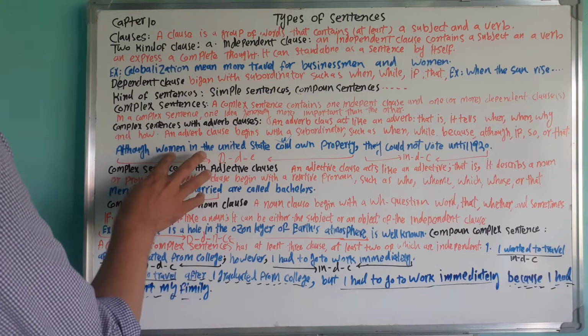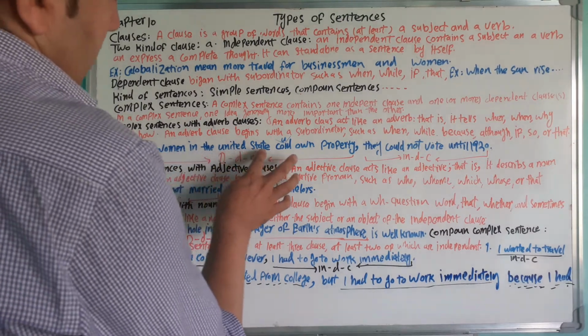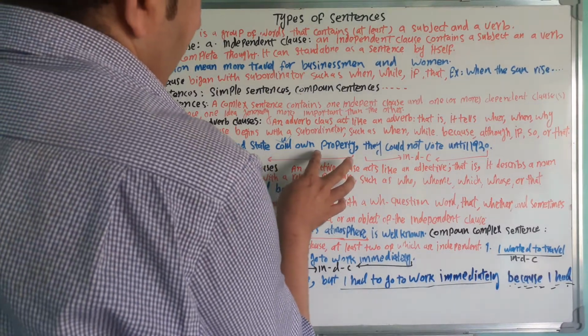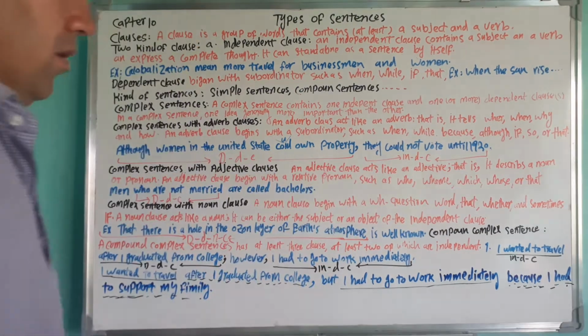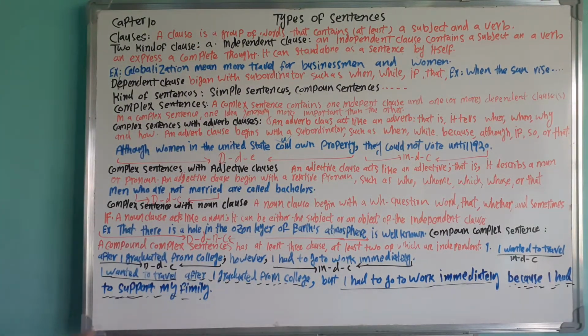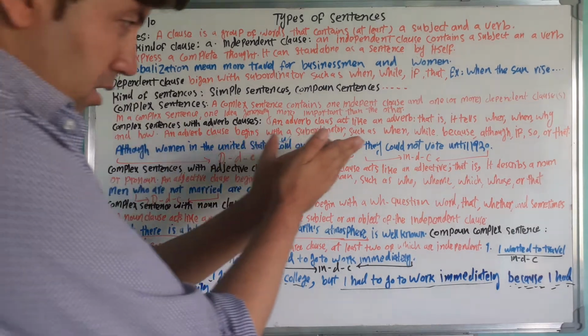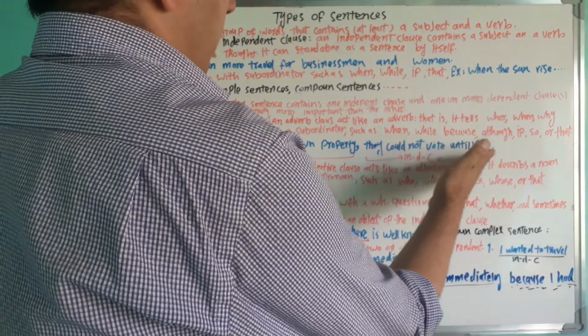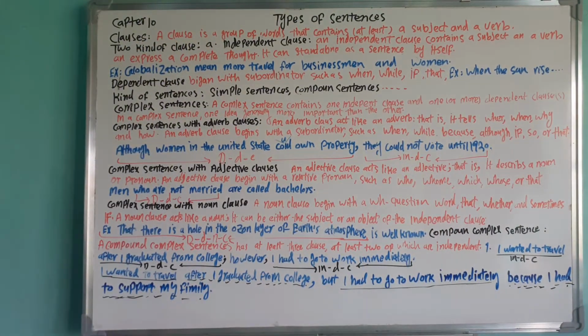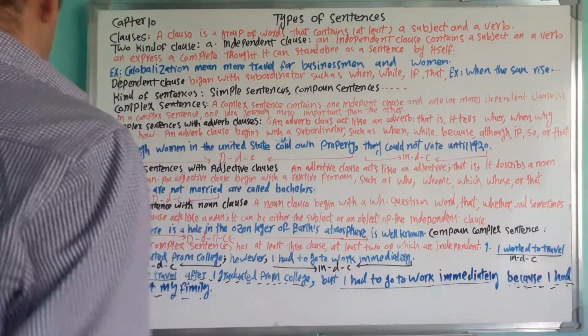Although women in the United States could own property, they could not vote until 1920.